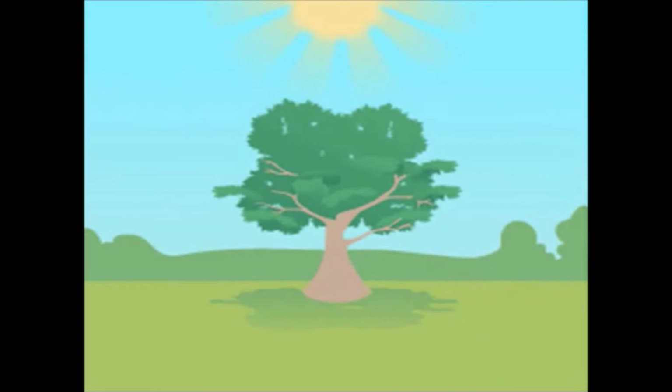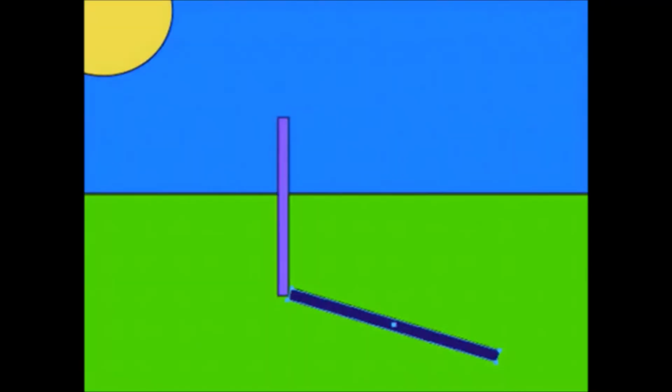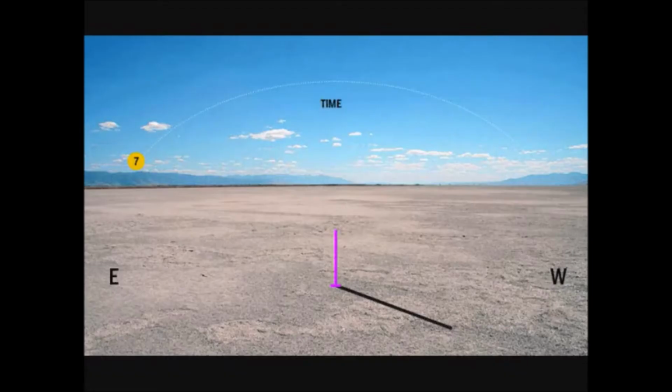The sun makes the longest shadow at the beginning and end of the day when the sun is lowest in the sky. The sun casts the shortest shadow at midday when the sun is highest in the sky. Early morning, the sun is low in the sky and casts a long shadow.